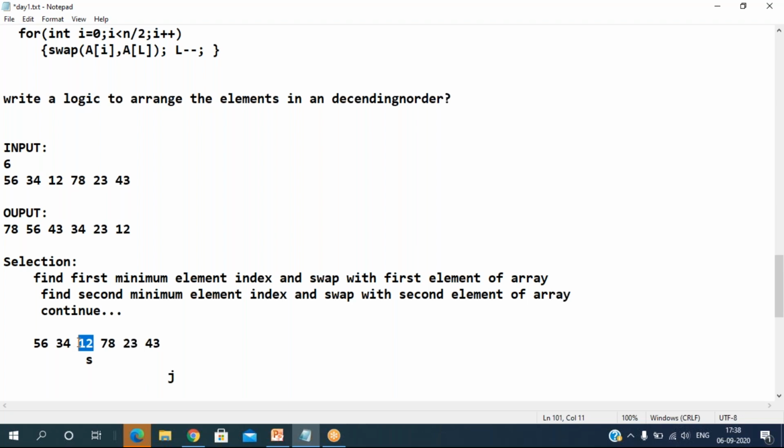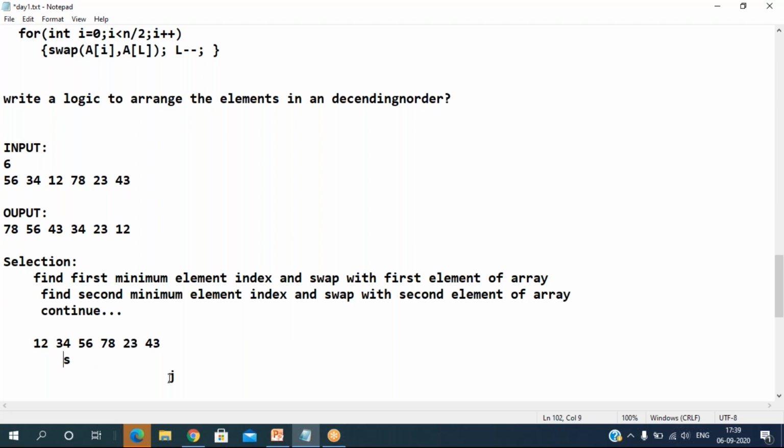Finally, I find the first minimum element. Find the first minimum element index and swap with the first element of the array. Now these two elements get exchanged. Now this becomes 12 and this becomes 56. Now what have we done? We fixed the first element. We found the first element and inserted it in the first location. Done. Now go and find the second element.